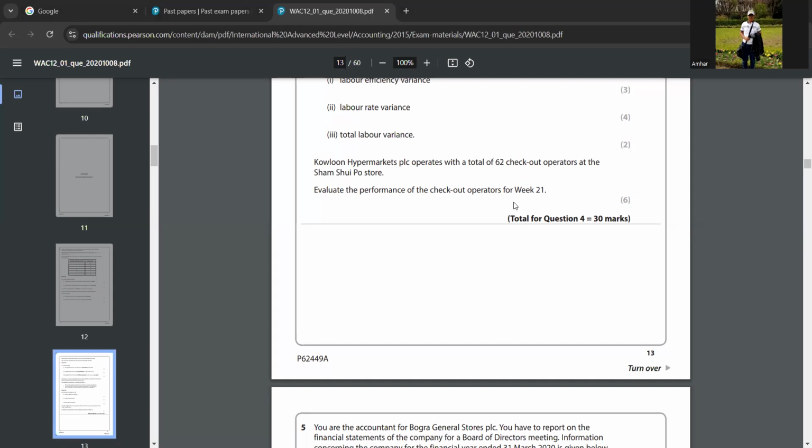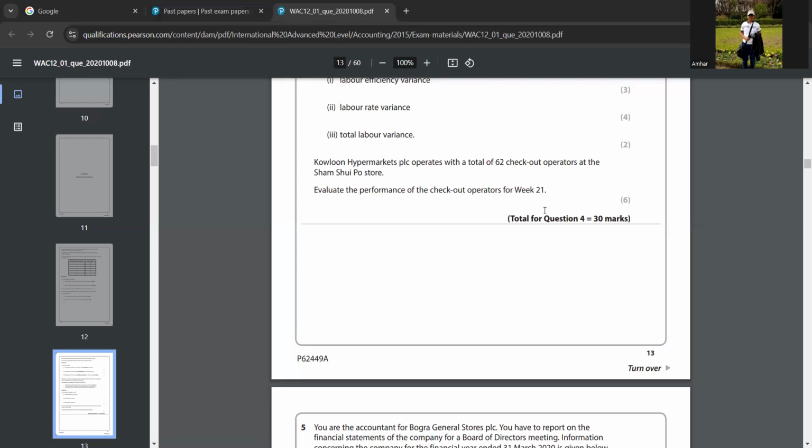So earlier, how many checkout operators did they have? Earlier, they had only how many? 60, right? Yeah, checkout staff, they had 60, right? Can you remember we calculated earlier? Yeah, we did. So now they are going to operate with a total of 62 checkout operators. So you have to evaluate the performance of the checkout operators for week 21.